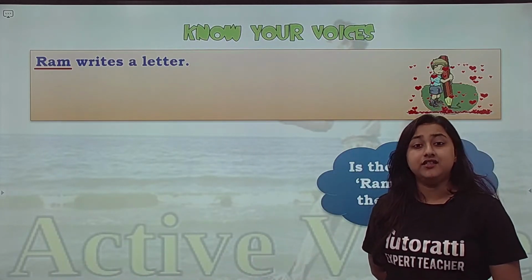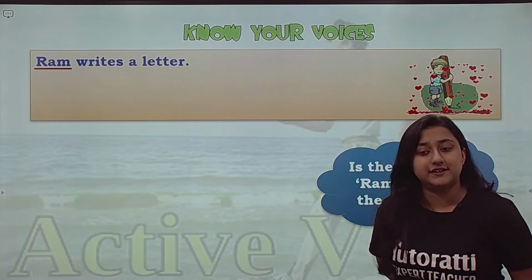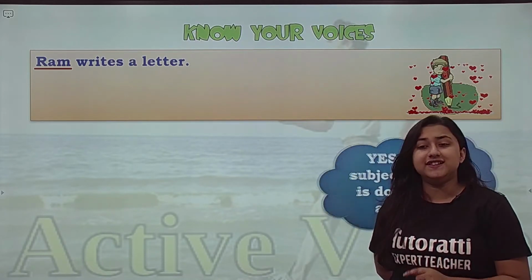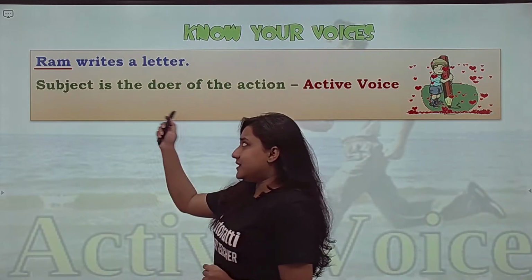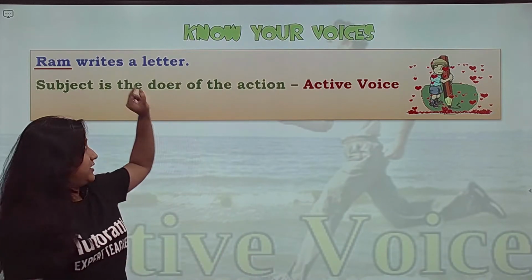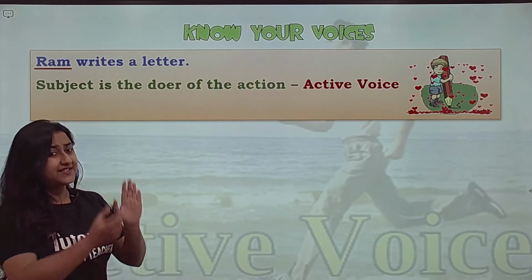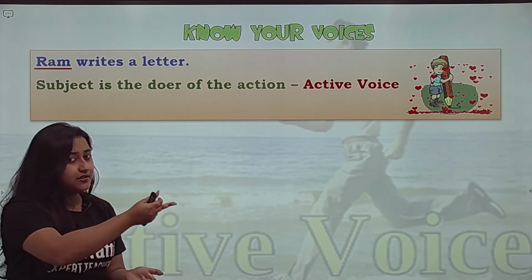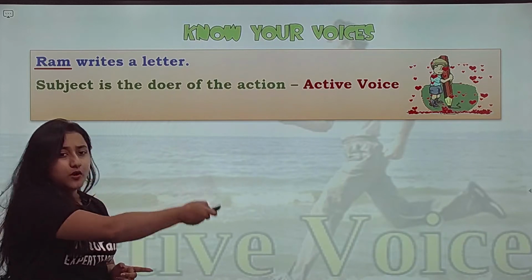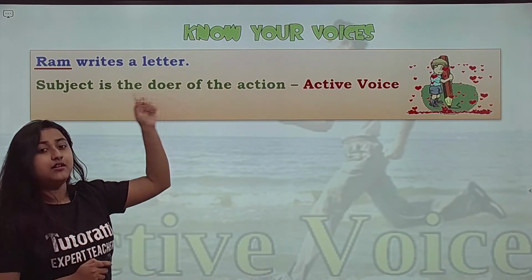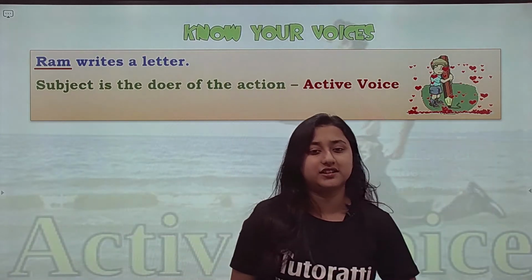Now identify the verb, as we did in subject verb agreement. Which is the verb? The verb is writes. The action is writes. Now, Ram writes a letter. Action is writes. Is the subject the doer of the action? The subject Ram, is he doing the action? Yes. So ask the question, is the subject the doer of the action? Is Ram writing the letter? Yes. So it is active voice. If the subject is the doer of the action, it is active voice.